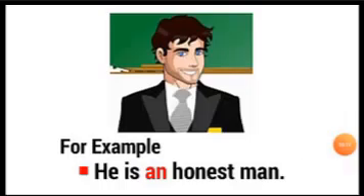For example, he is an honest man. We pronounce the noun honest while keeping the h silent. The main sound is of the vowel o. That's why we use an before honest.